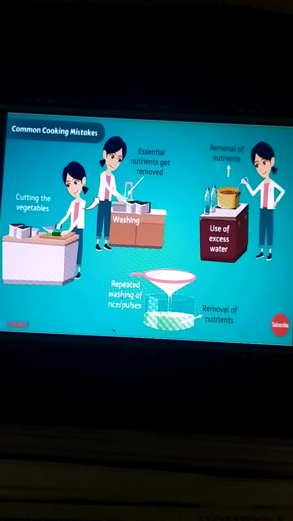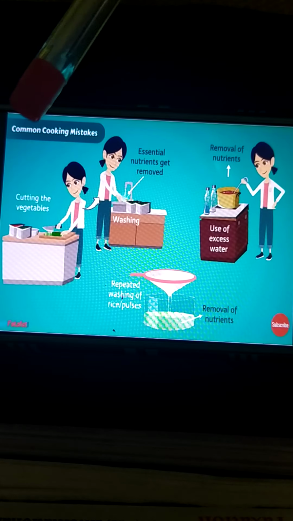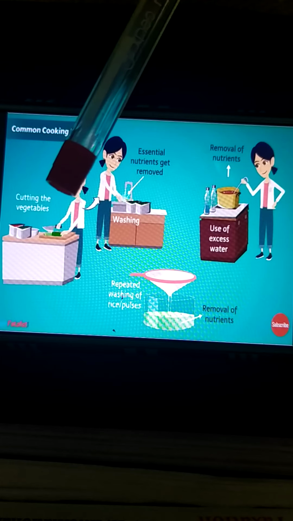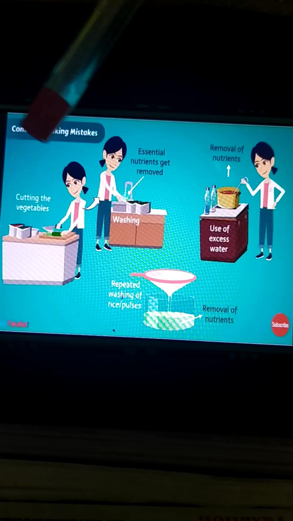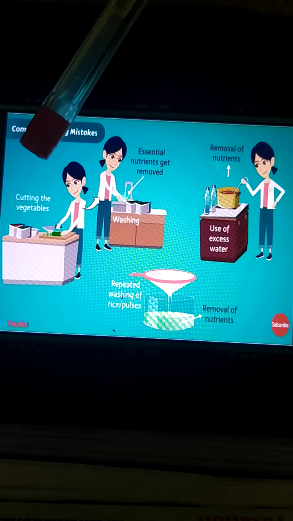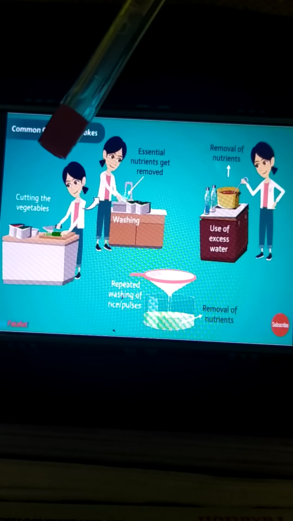Now here we can see that eating the right kind of food is not enough. It should be cooked properly so that its nutrients are not lost. What are the mistakes that some people might be making? Your mother must know. You can ask your mother, go into the kitchen and have a closer look.